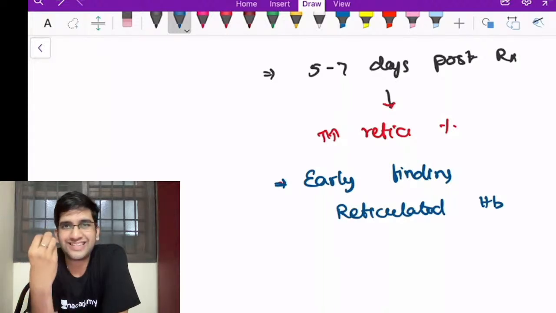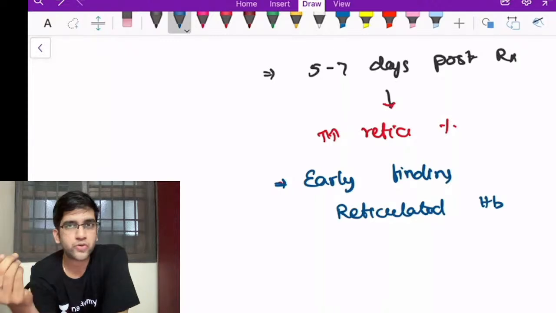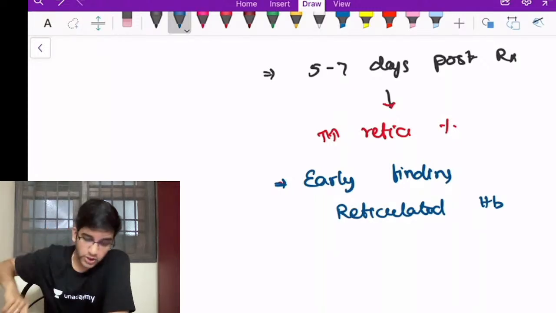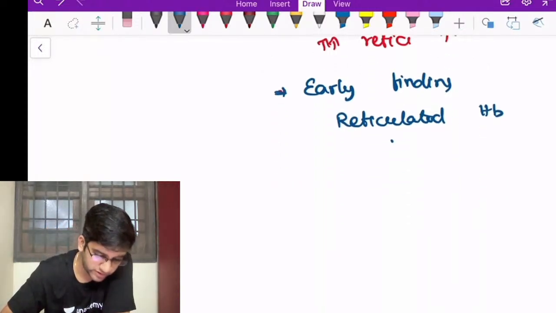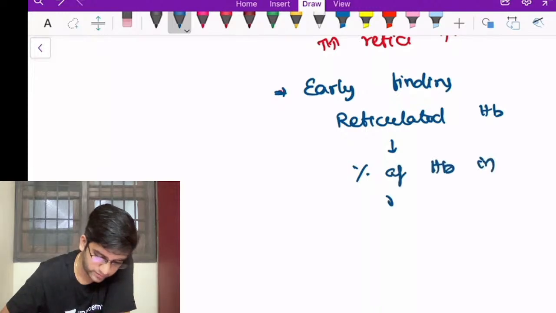I'm not just assaying the reticulocytes. See, I'm giving iron to my bone marrow, and it is producing increased reticulocytes. But I'm also worried about whether the reticulocytes formed have a good amount of iron or not, right? So that's very, very important for me. What reticulated hemoglobin gives is the percentage of hemoglobin in the reticulocytes.